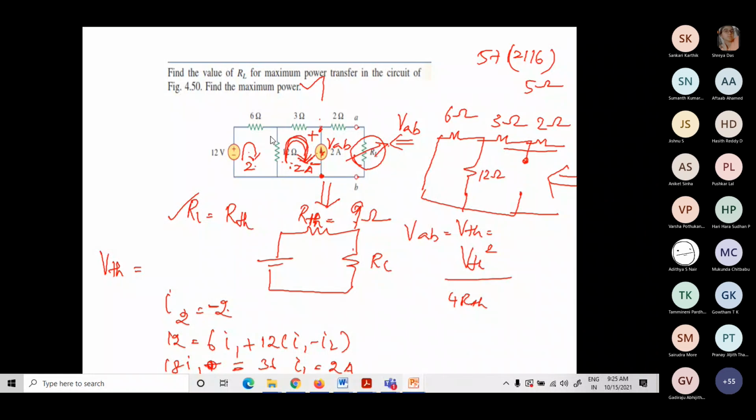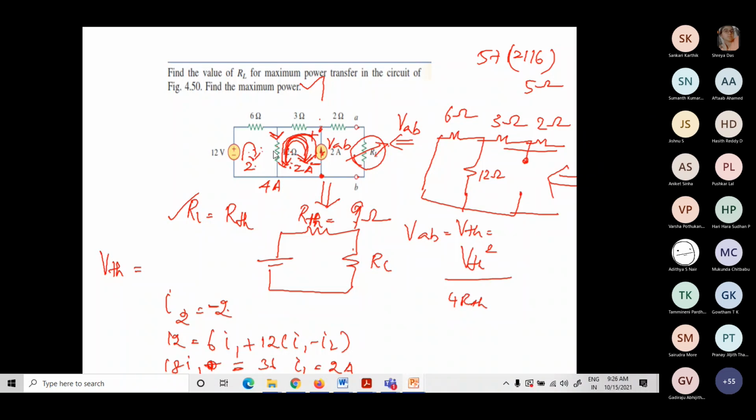Now what will be the current here? My original current is this way. Since I'm getting minus 2, my original current is actually like this. Now if you see, both are in the same direction, so the current flowing through this is going to be the sum of these two currents, 2 plus 2, 4. See, by a simple mistake, we will get a wrong value, right? So now the current flowing through this is 4 amps.